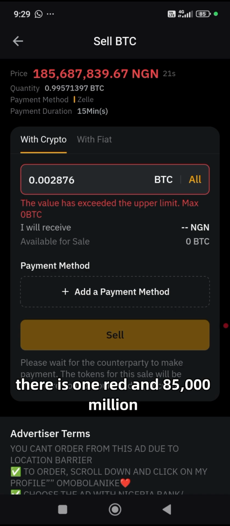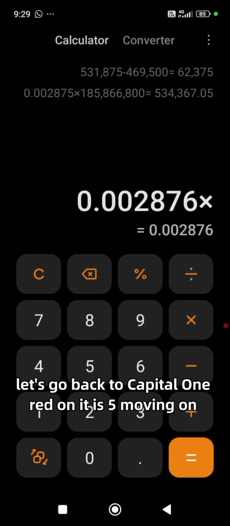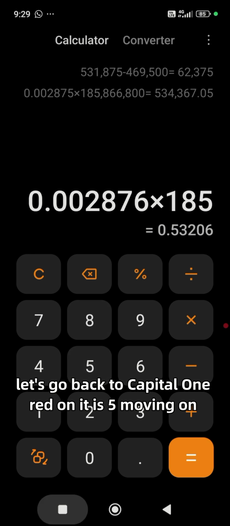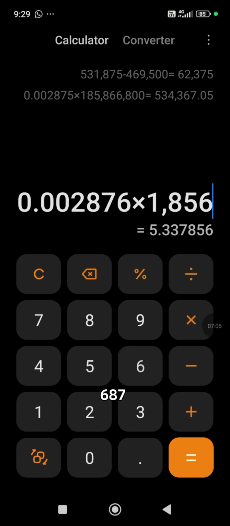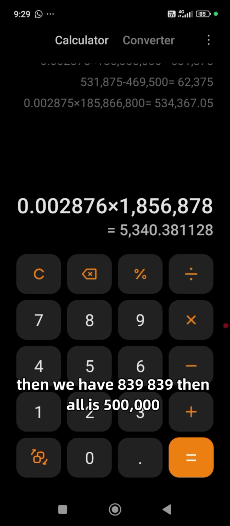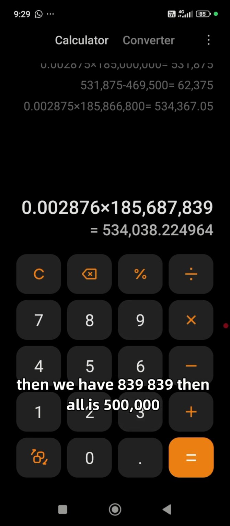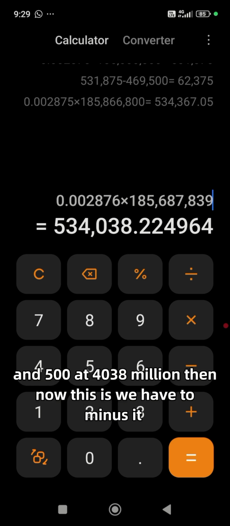That is 185 million. Let's go back to the calculator. 185 million. We have 687, 839. Then altogether it is 534,038 naira.